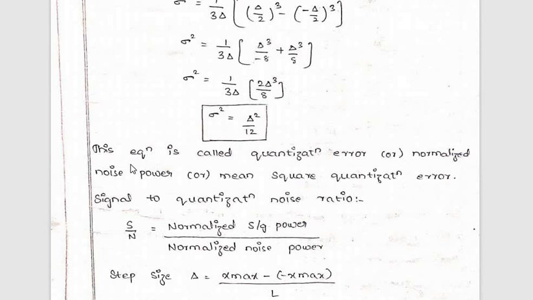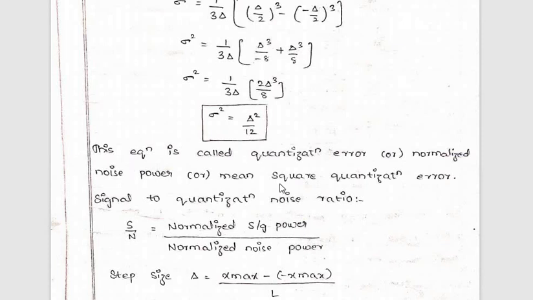So this equation is called the quantization error. Quantization error sigma square equals delta square by 12. It is also called mean square quantization error or normalized noise power. So signal to quantization noise ratio, S by N, equals normalized signal power divided by normalized noise power.